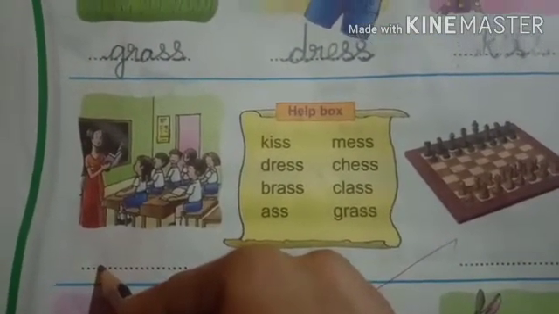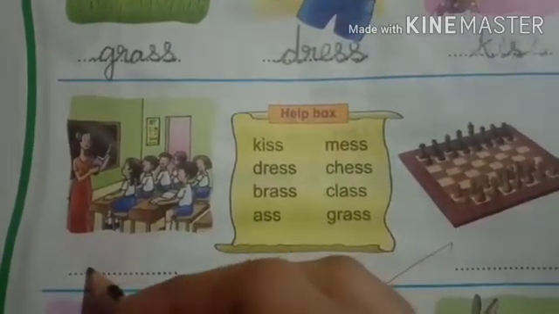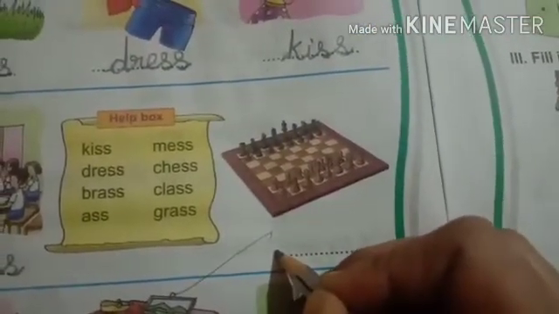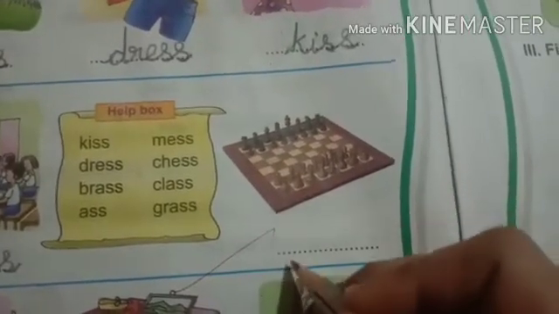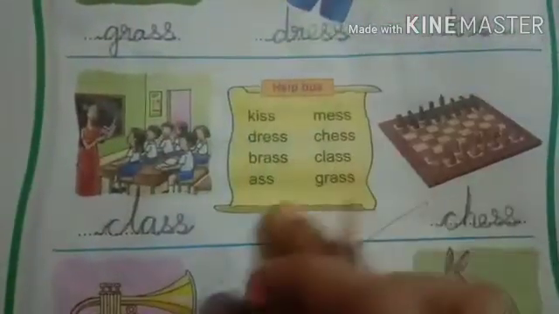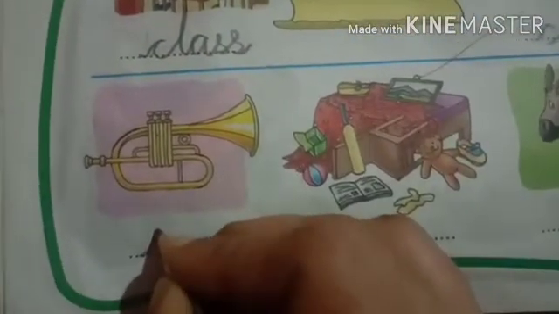Can you see a teacher and students? What is that? CLASS, class. Next you can see a picture. Yes, this is a game, chess game. CHESS, chess. Look carefully at the spelling and write, children. Next, I said already, no, children? It is a musical instrument.